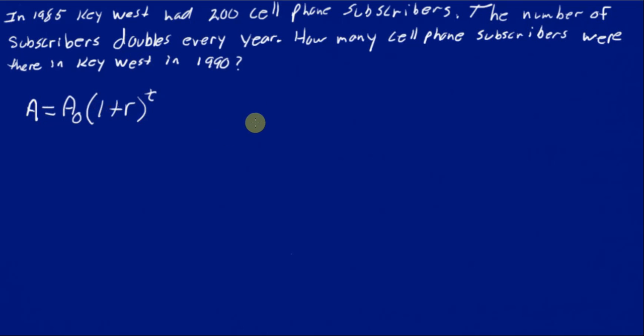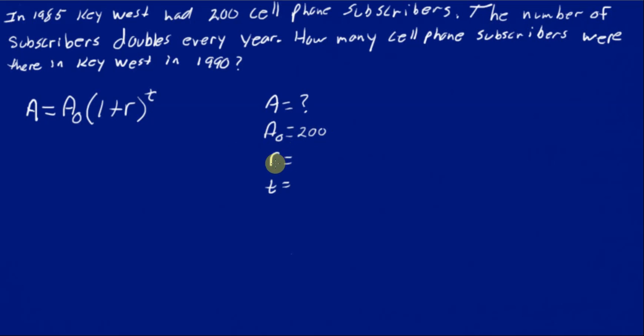It's that easy. All we're going to do, I want you to list every variable and see what you know and what we're asked to find. Well, we're asked to find how many cell phone subscribers were there in Key West in 1990. Well, this is your ending amount. A sub 0 is the amount at time 0. That's your beginning amount. So we're looking for our ending amount. Our beginning amount is given to us at 200. So you're just going to read these problems and get these numbers out of it.